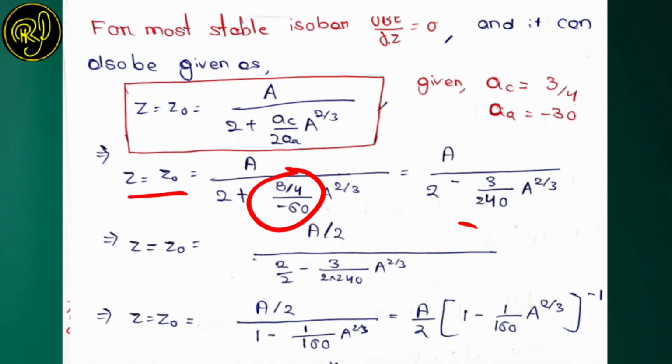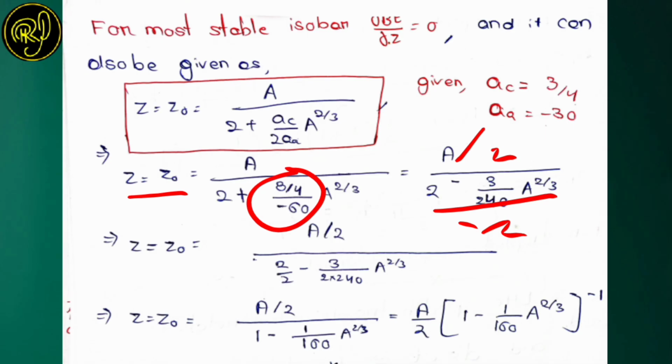So Z equals Z naught equals A by 2 divided by 2 by 2 minus 3 by 2 multiplied with 240 A to the power 2 by 3. What I did is I simply divided the numerator by 2 and the denominator by 2. Why am I doing it? Because in the options the format is in an A by 2 form. On dividing this, 2 by 2 is equal to 1.